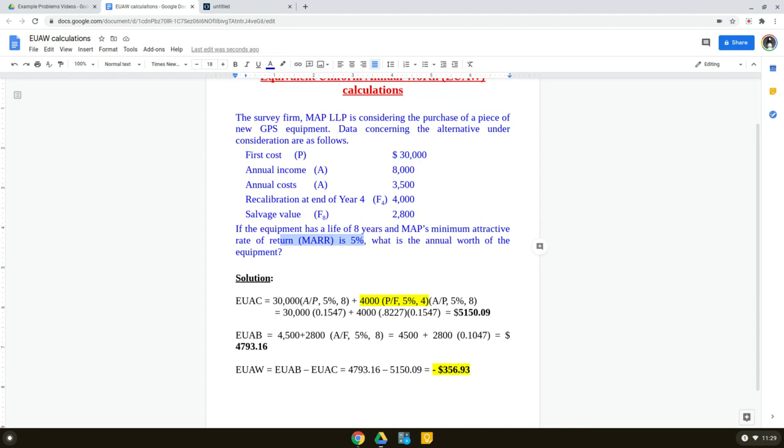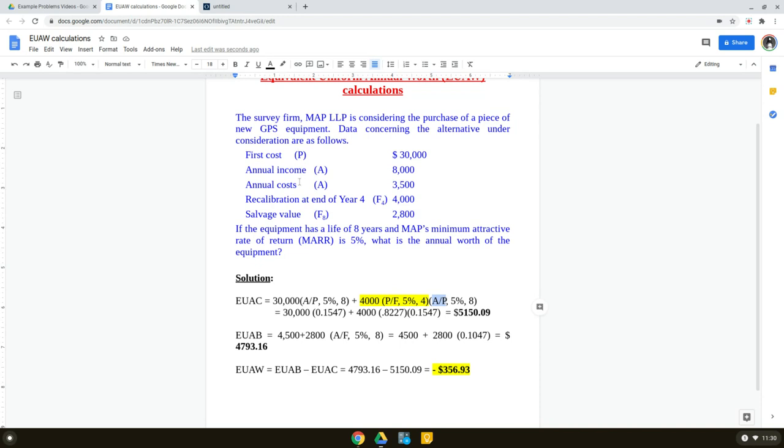Now the good news is, if any other cash flows are given to you, and particularly this one was tricky because it was somewhere in the middle. It was not in time period 0 or in the last time period. So we had to bring it back into time period 0 first by multiplying by P given F. That was the most tricky one. And then once it is in time period 0, we could distribute it over the entire 8 years by multiplying it by A given P.